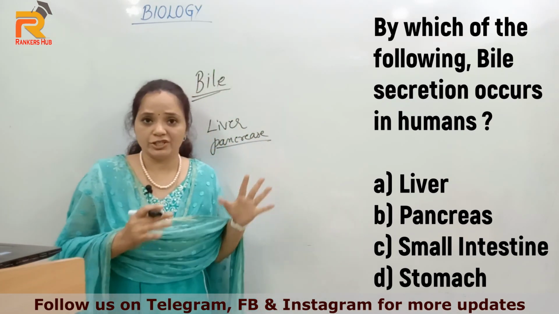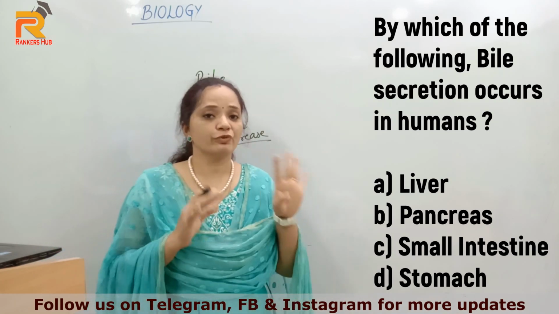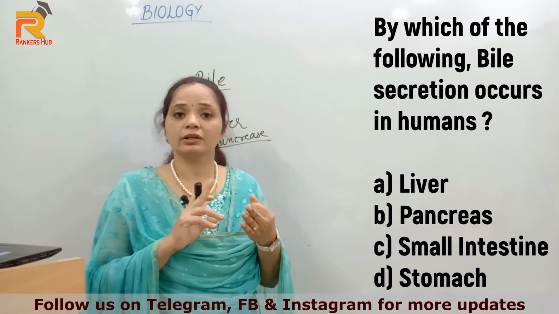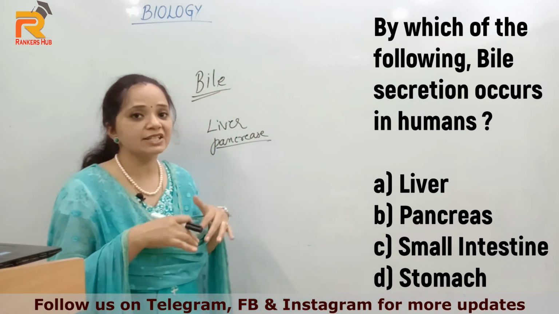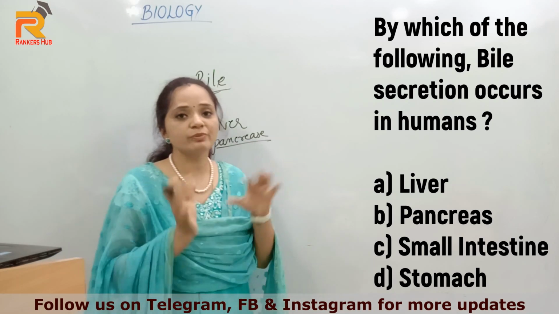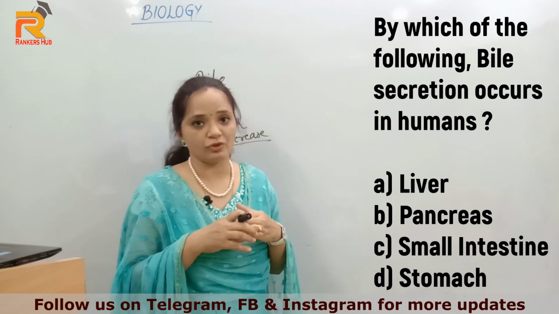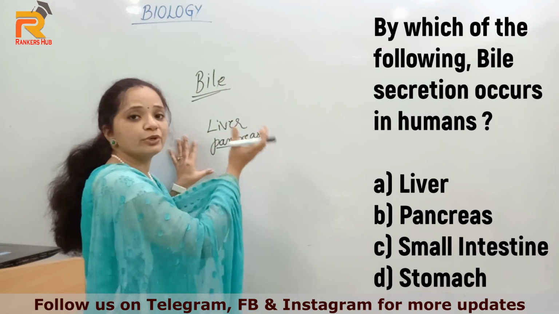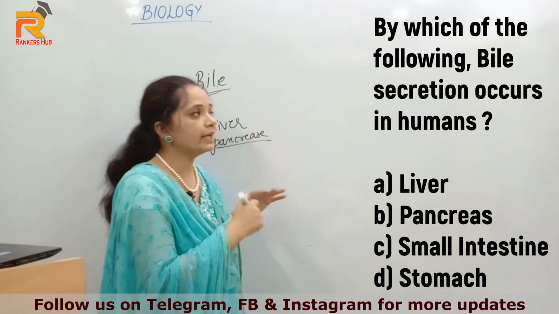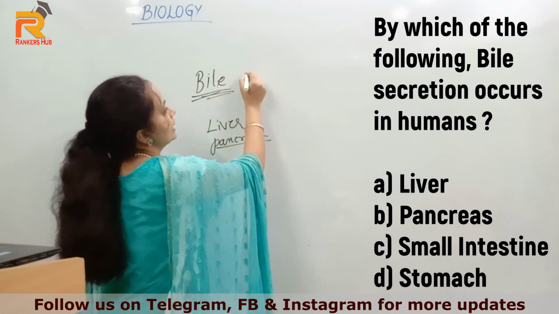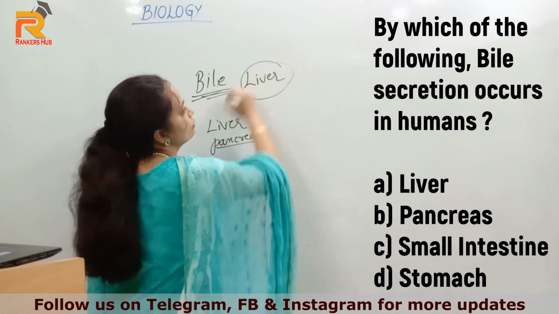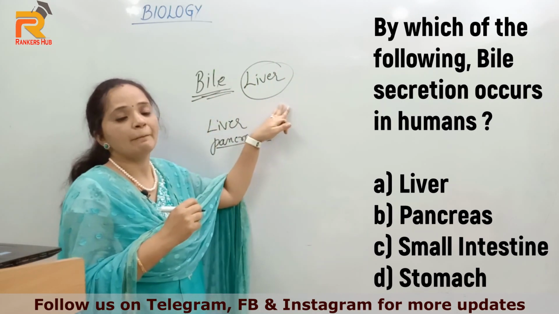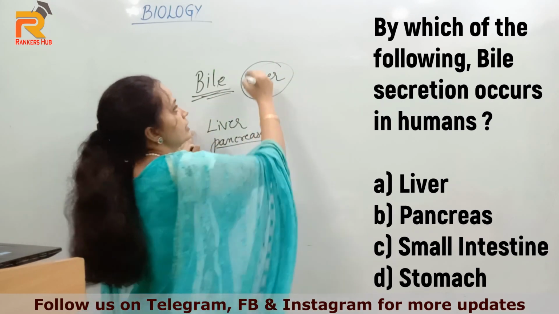Digestion involves the 4 major nutrients, which are carbohydrates, proteins, vitamins and fats. Digestion means to convert them into a simpler form so that the body can absorb them. To convert that, we need different enzymes or juices produced by different organs. So bile is produced by the liver. Which organ produces bile juice? Liver produces the bile juice. So the right option is liver.